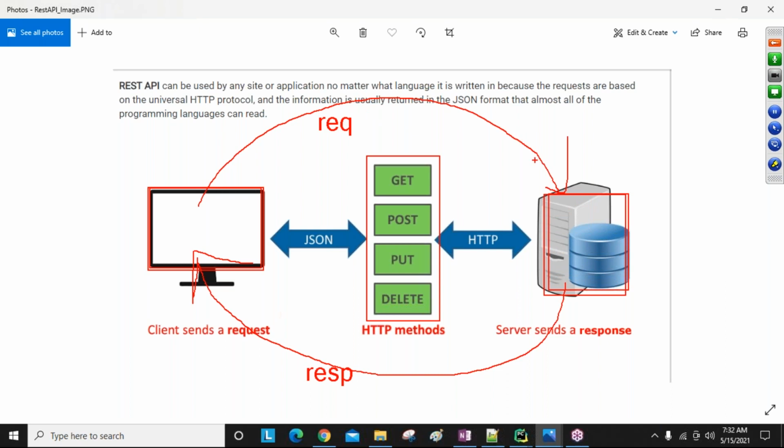Which one receives the request, processes it and sends the response is called server, and which one sends the request and receives the response is called client.